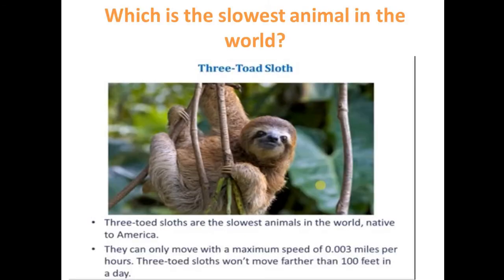And now let's continue with our topic world around us. Now the next question is, which is the slowest animal in the world? And the answer is three-toed sloth. Yes, this is the animal three-toed sloth. This is the slowest animal in the world. Now these are the slowest animals in the world, native to America. They can only move with a maximum speed of 0.003 miles per hour. Three-toed sloths won't move farther than 100 feet in a day. Next.